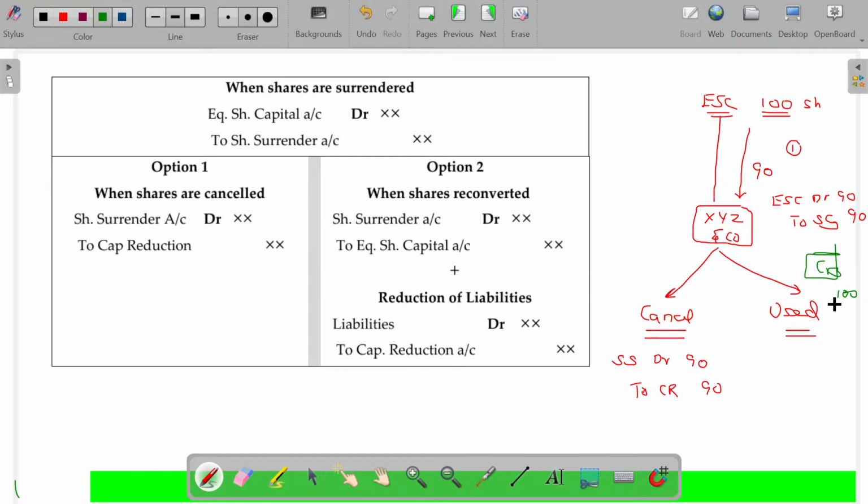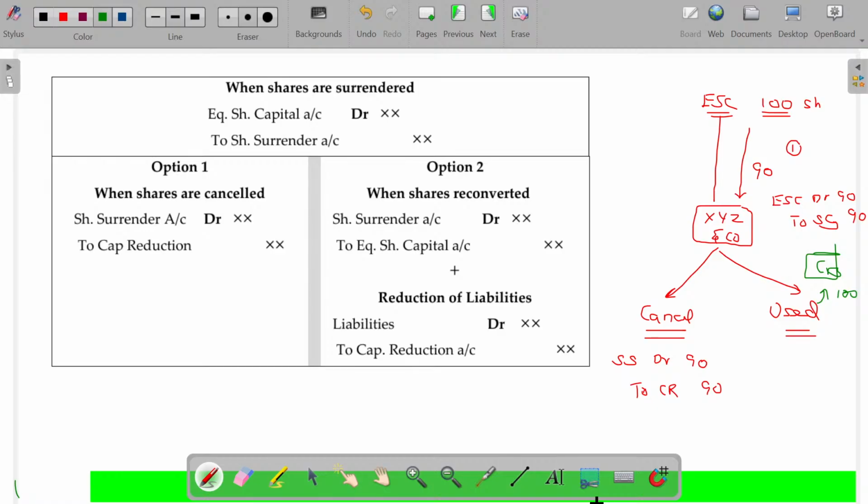Then I'll negotiate with him. I don't have the money. I make one offer. I have 90 rupees share received from my shareholders. You can take this. So now that surrendered share can be given to creditors. This is called usage.